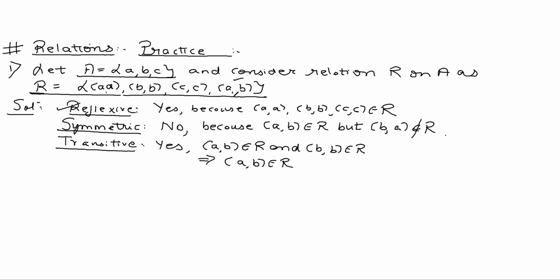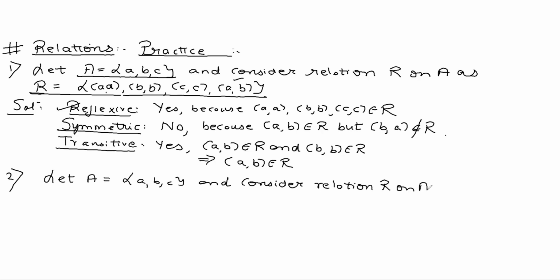Okay. Let's do another question for practice. Let A be equal to the set {A, B, C} and consider the relation R on A as R equal to the set {(A,A), (B,B), (C,C)}.